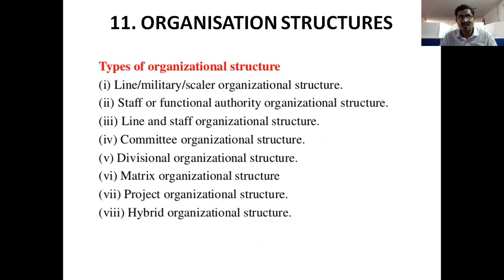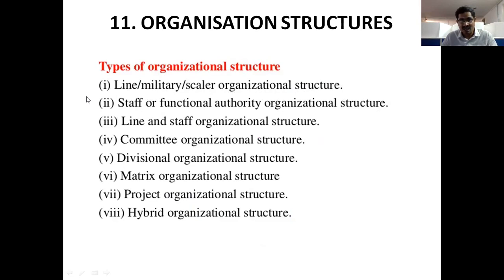So, organizational structures. Here we have the line, military, or scalar organization structure. Simply, we can call it line organizational structure. The second one is staff or functional authority organized structure, and the third one is line and staff organized structure.